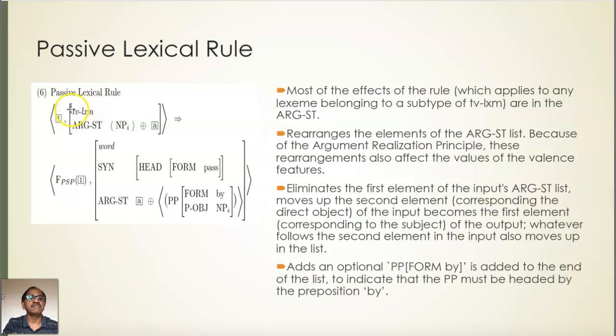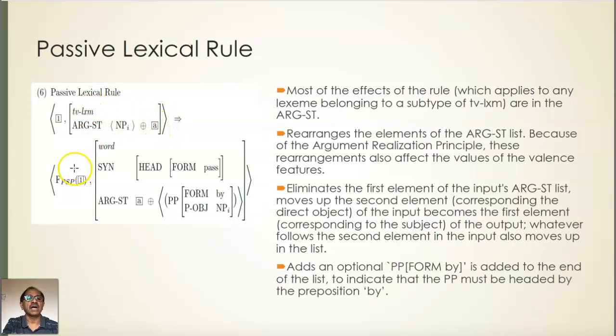A transitive verb lexeme has 3 subtypes: strict transitive verb, ditransitive verb, and preposition transitive verb. A strict transitive verb will have 1 object, a ditransitive verb will have 2 objects, that is 2 NPs as complements, and a preposition transitive verb will have 2 complements, one an NP, another a PP. So for the input, the argument structure has a subject or the specifier, which has index i, and the rest of the arguments. This is the input.